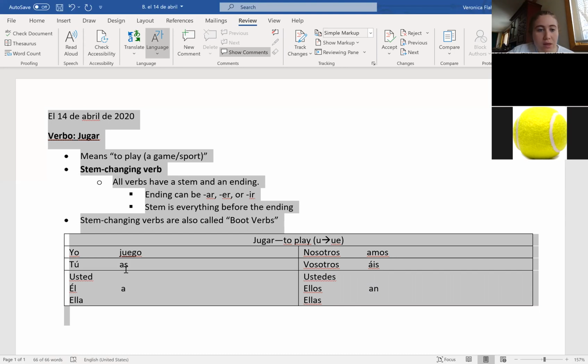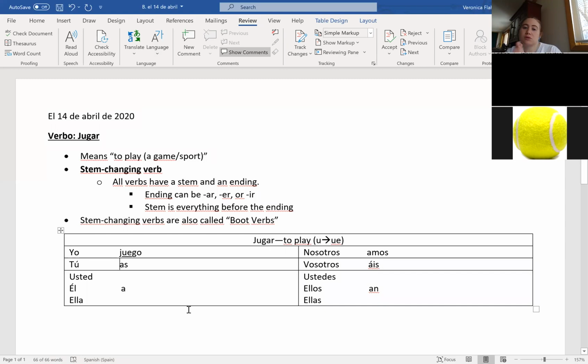Okay. What would we have for the tú form? Any guesses? It's okay not to get it right. Jugas. Close. So we're still changing our stem.